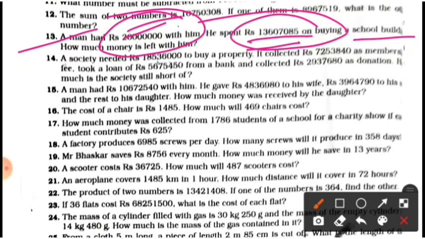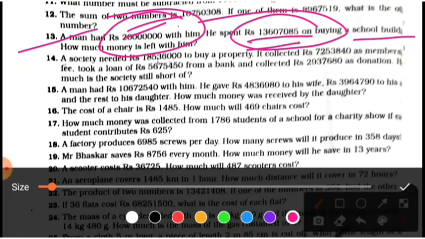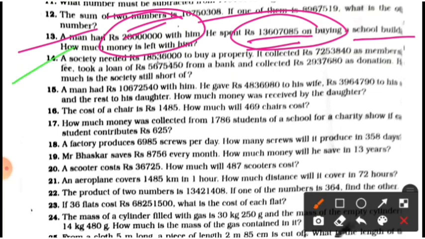Now proceed to question number 14. A society needs this many rupees to buy a property.